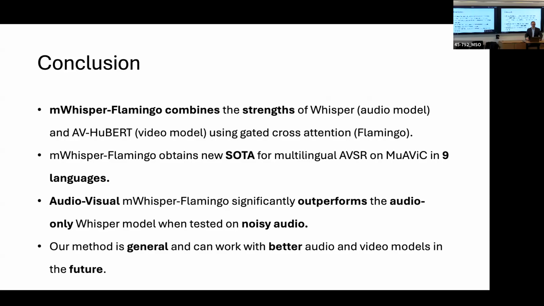Great. So in conclusion, mWhisper-Flamingo and Whisper-Flamingo combine the strengths of Whisper, the audio model, and AV-HuBERT, the video model, using gated cross attention inspired by Flamingo. And mWhisper-Flamingo obtains the new state of the art for multilingual AVSR on the MuAViC dataset in 9 languages. And audiovisual mWhisper-Flamingo is significantly outperforming the audio only Whisper model tested on noisy audio. And finally, this is a general framework and can work with better audio and video models in the future, not necessarily Whisper and AV-HuBERT, but potentially whatever the next state of the art is going to be in a few years.